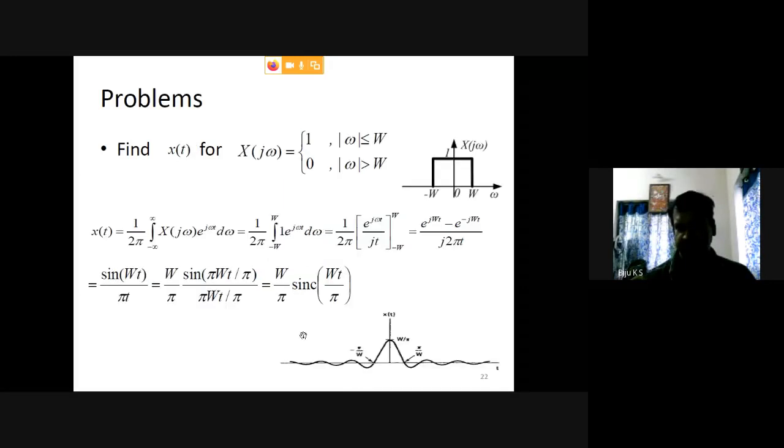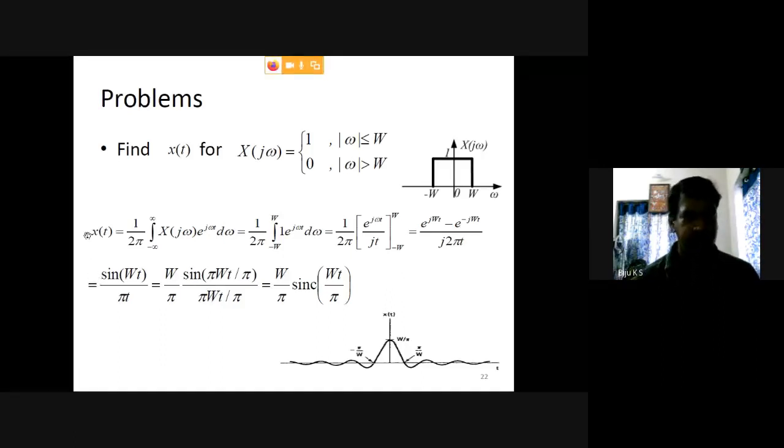The next signal: suppose we take the Fourier transform as a rectangular function, 1 for modulus of omega less than capital W, and 0 for modulus of omega greater than W. So here the Fourier transform is a rectangular form. We can check what happens to x of t.